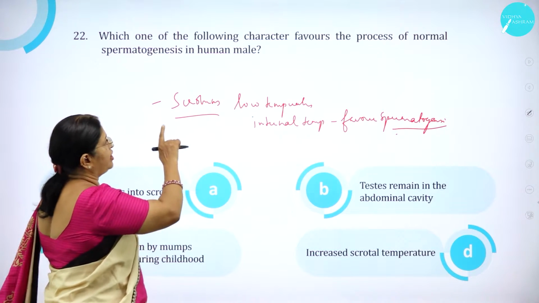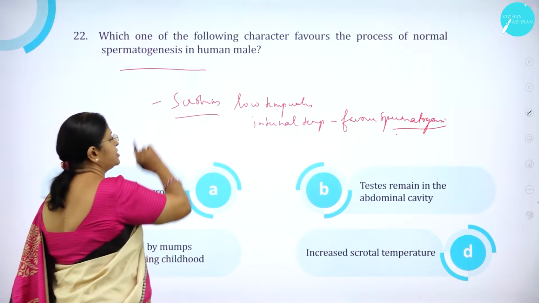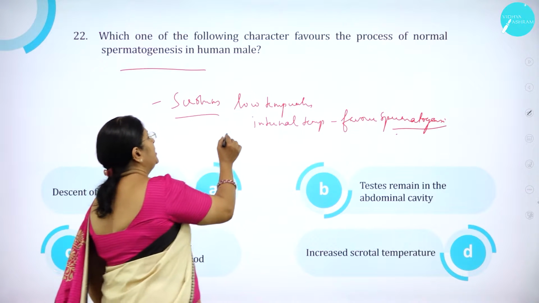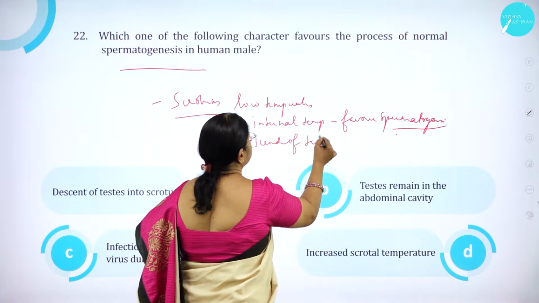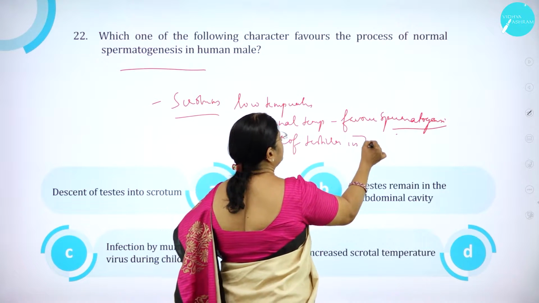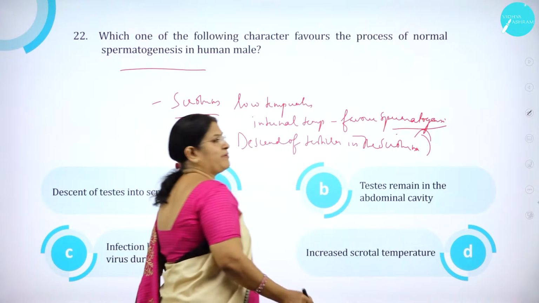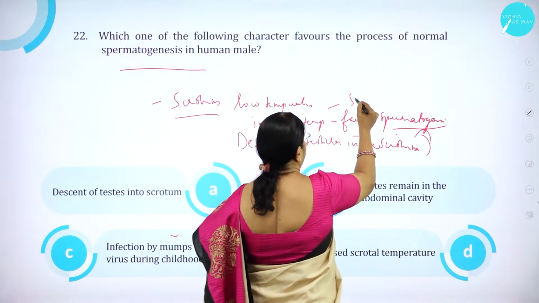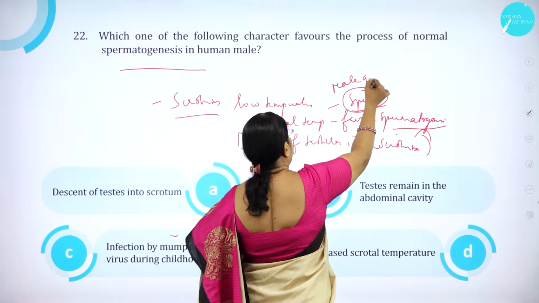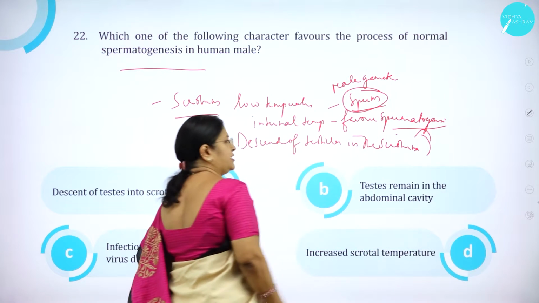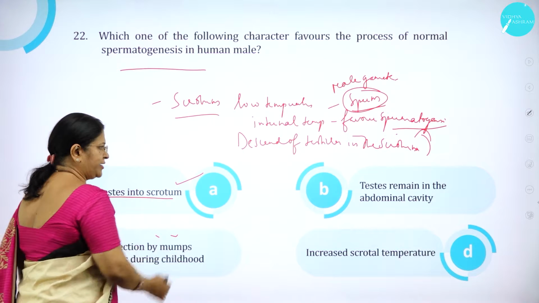So, which one of the following character favors the process of normal spermatogenesis in human male? That is, the descent of testicles in the scrotum. The scrotum favors what? Spermatogenesis. Spermatogenesis is what? Sperm production. Process of formation of sperm, that is the male gamete. Option A, descent of testis in scrotum, correct.